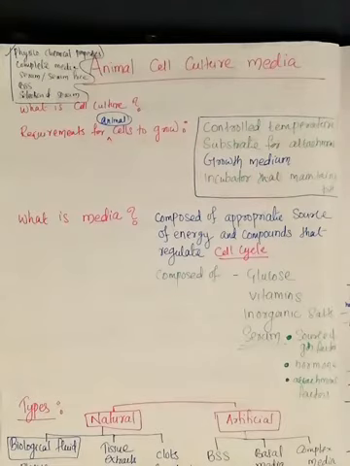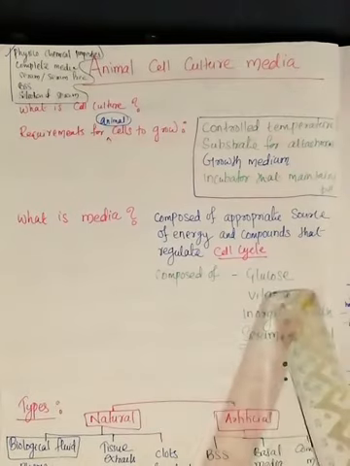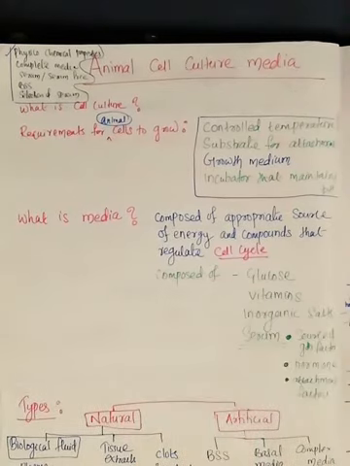Now what do you mean by media? So we have seen what is cell culture, and what are the different requirements for cells to grow. Now we are going to see what is media. Media is composed of an appropriate source of energy and compounds that regulate the cell cycle. So when we are preparing a media, we have to be very, very careful. We need to provide all the nutrients which the cells normally get when they are in the natural environment. So an appropriate source of energy and compounds that regulate the cell cycle, everything we need to provide.